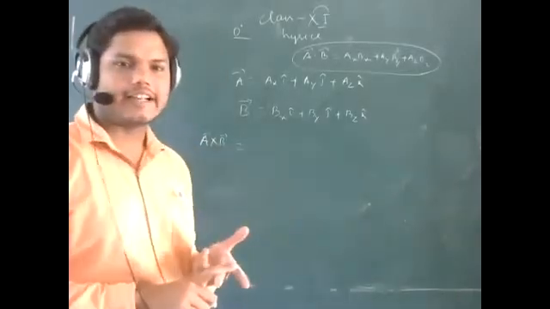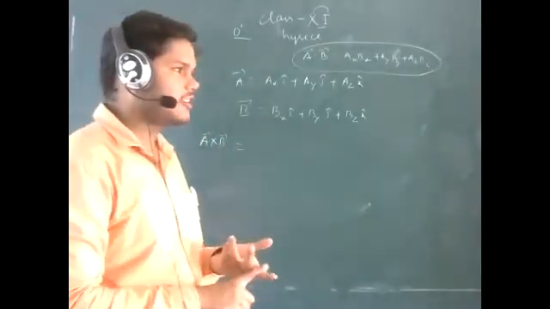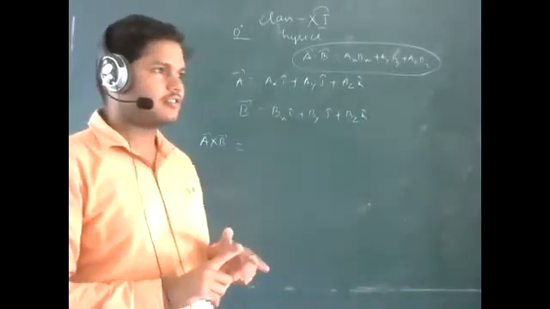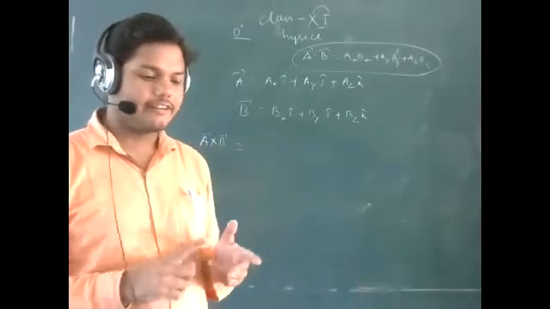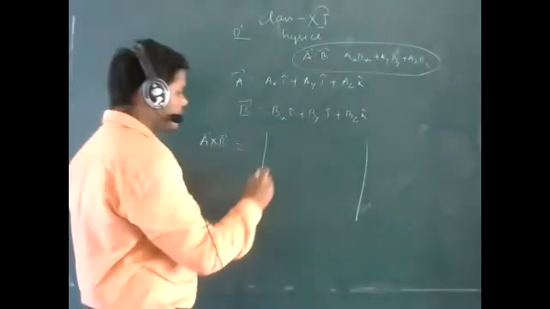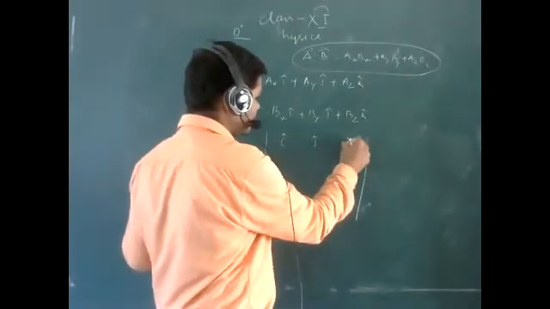If you are finding a cross b, that means vectors are given to you and you want to find a cross b. We do not simply multiply the components; that will be a different matter. That is called the determinant. I will explain what a determinant is. First, write i cap, j cap, and the third one is k cap.